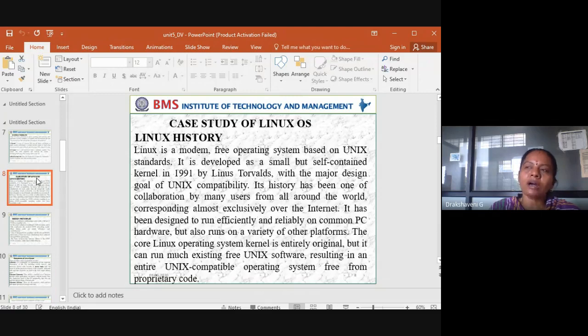We have seen there are different types of operating systems: single-user and multi-user. Earlier, when we were using the DOS operating system, DOS was single user, so only one particular system could be used at a time.